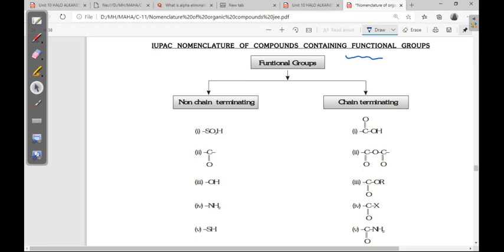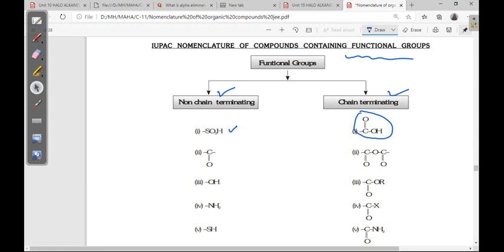These functional groups are mainly of two types: non-chain terminating and chain terminating. Chain terminating means these functional groups are present at one of the ends of the long chain. Non-chain terminating groups can come in between, and at the end also.